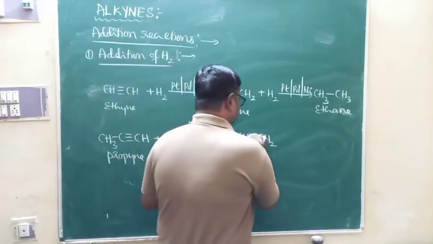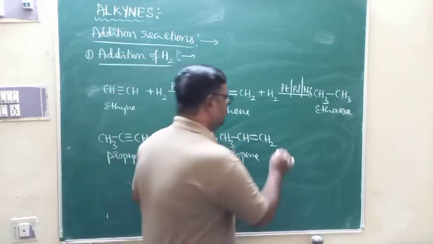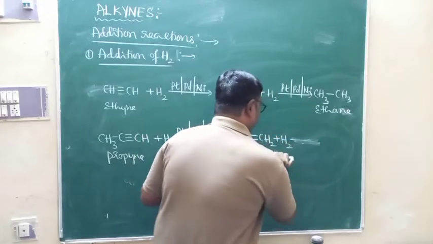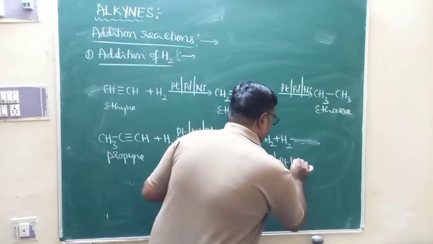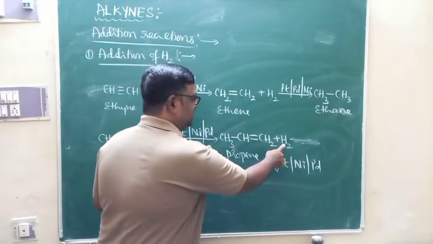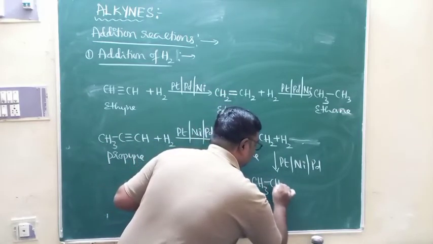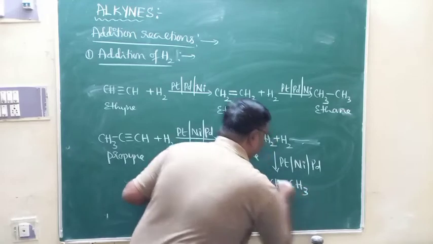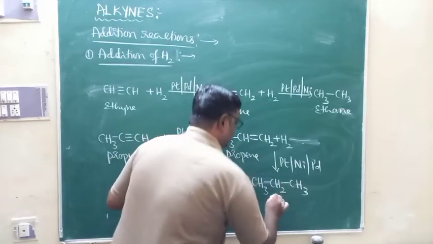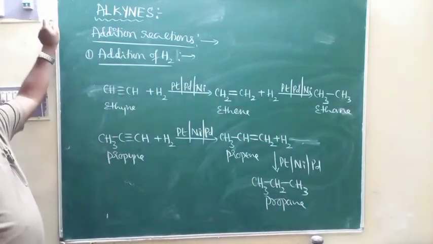Due to the presence of this double bond, it contains a pi bond. Because of that, it undergoes addition with one more molecule of hydrogen in presence of the same catalyst. These hydrogen atoms will be added across the double bond. Then the double bond is converted to a single bond. Look at this. By adding hydrogen atoms to this double bond, CH becomes CH2 and CH2 becomes CH3. So this is what we call propane. That is what we call addition of hydrogen.